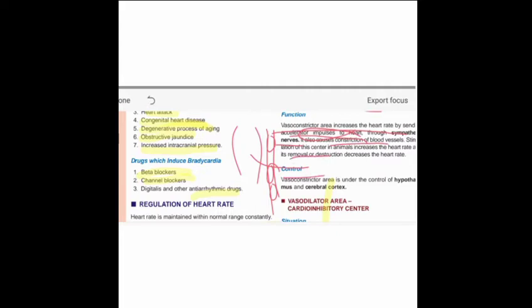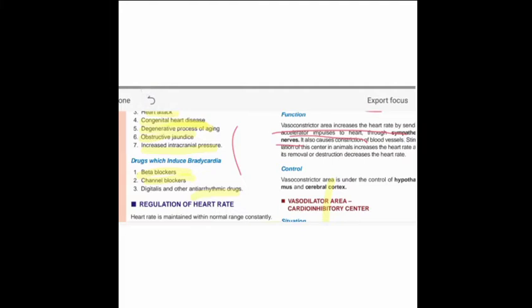So what does it cause? It causes constriction of the blood vessels. Here you can see it causes constriction of the blood vessels.